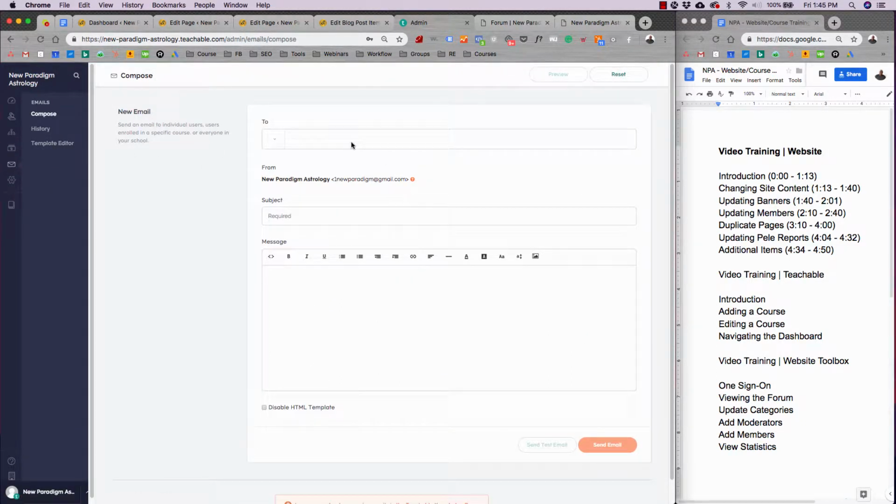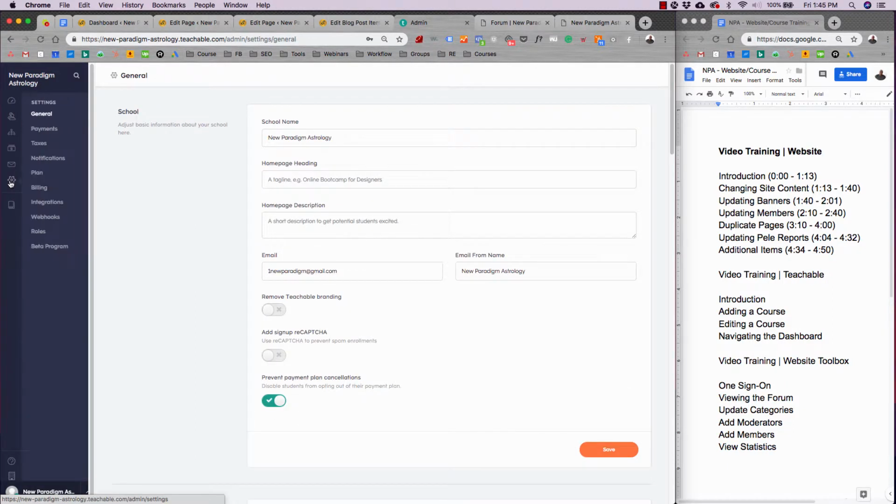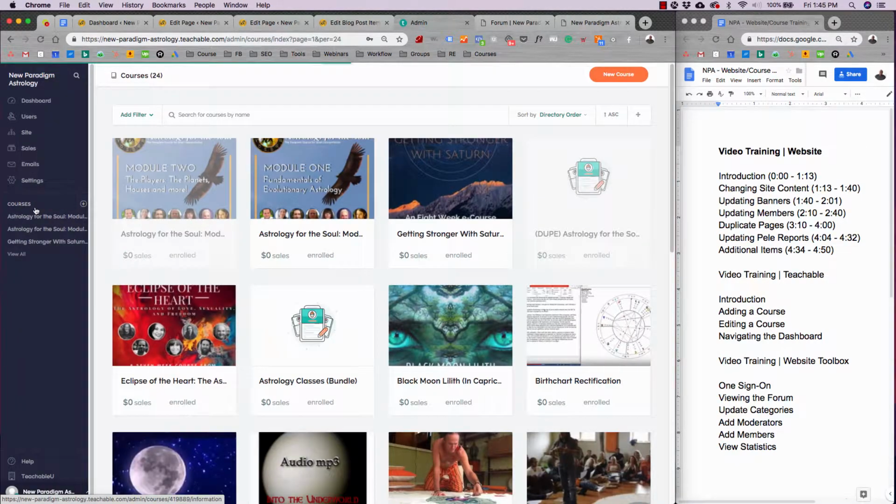Emails, you can send out emails to members of courses. For example, if you have a course that you want to bring up and talk about, you can just find the course here and be able to send everyone in that course a subject and a message. So if you have a new piece of the curriculum that's coming out, you can send an email pretty quickly. Next, we have settings. These are all of the general settings that you can update and change on the site. And then we'll go to the main part, the courses.